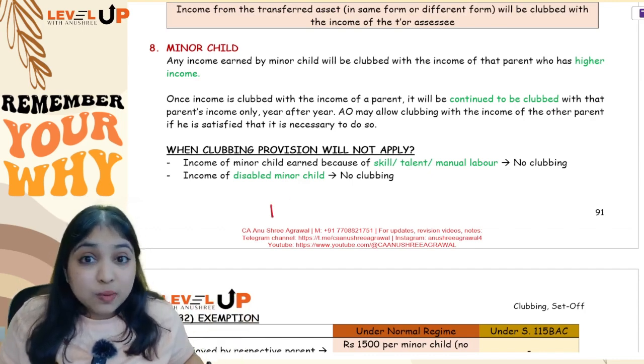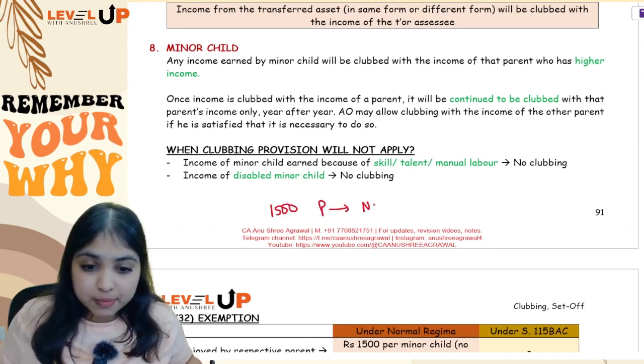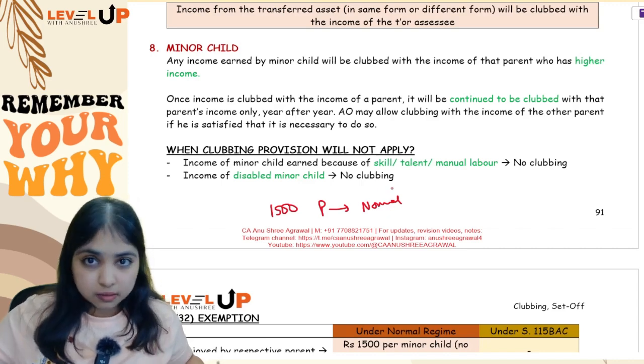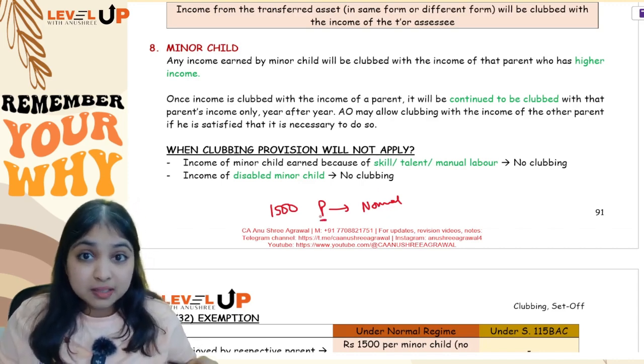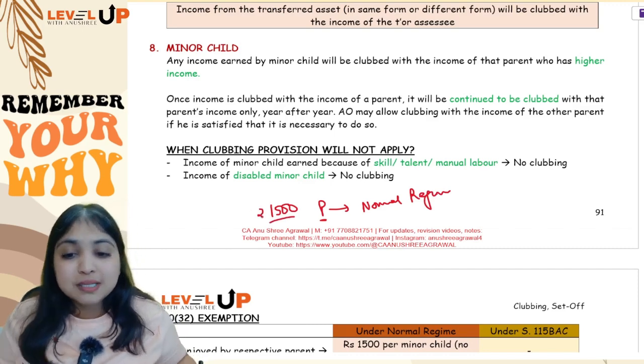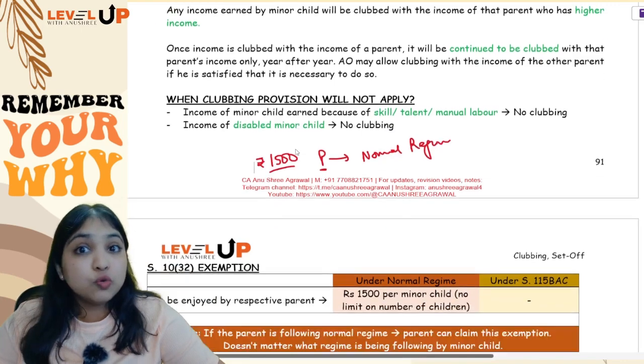See, the parent will get 1500 exemption only if the parent is following the normal regime. See, what kind of regime the minor child is following doesn't matter. The parent with whose income this minor child's income is being clubbed, that parent must be following the normal regime, then that parent will get 1500 rupees per minor child exemption under the normal regime. Okay. Now listen to one another point.